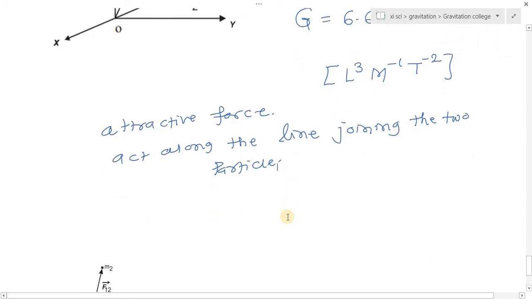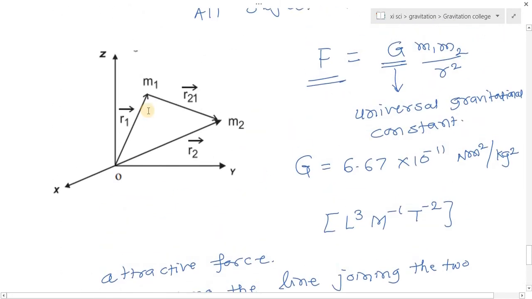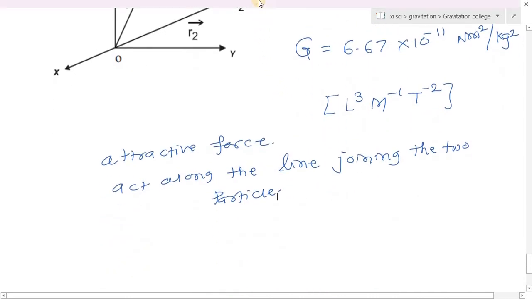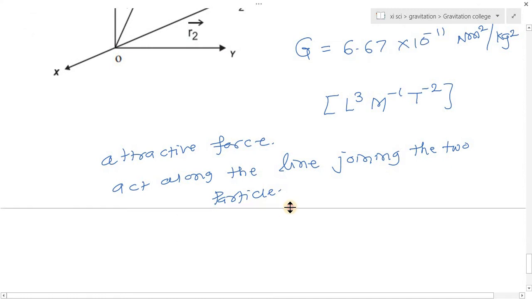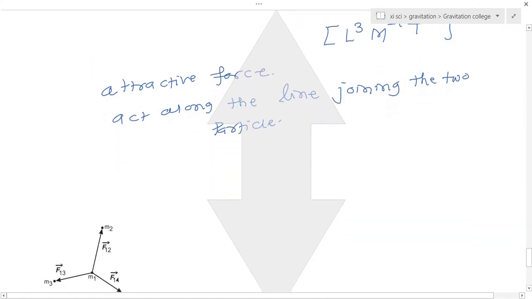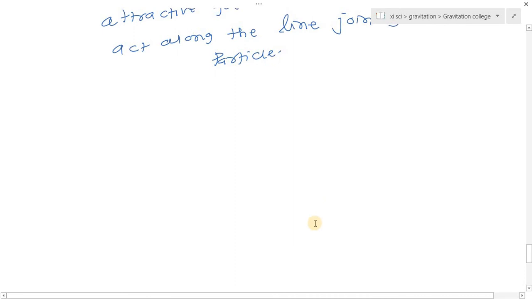The force exerted by two bodies on each other has the same magnitude but opposite directions. So the force exerted by m1 on m2 and by m2 on m1 have the same magnitude but are opposite in direction. So this is Newton's law of gravitation, or the gravitational force.